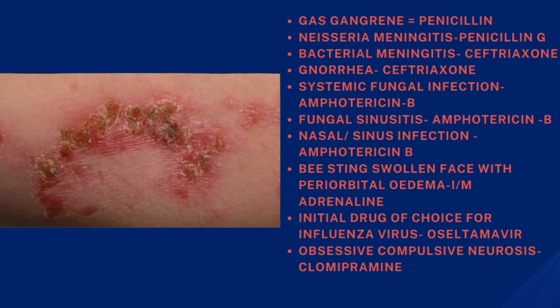Some related to infections. The drug of choice for gas gangrene is penicillin. Neisseria meningitis, penicillin G. Bacterial meningitis is ceftriaxone. Gonorrhea, ceftriaxone. Systemic fungal infection, amphotericin B. Fungal sinusitis, amphotericin B. Nasal or sinus infection, amphotericin B. Bee sting, swollen face with periorbital edema, that is going to be anaphylactic reaction, and that is IM adrenaline.